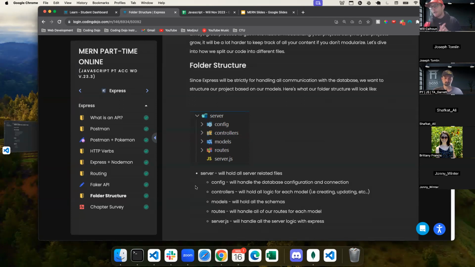And then our routes. Right now we had routes in our server.js file. We're going to abstract that to its own routes folder, and within that there's going to be a file. What's nice is if we have multiple things, let's say we have users and movies. A user can log in, they can add a movie, they can update a movie, they can say that they've watched a movie. Well, this abstraction allows us to understand, okay, if my route is dealing with my person, I can go into my user.